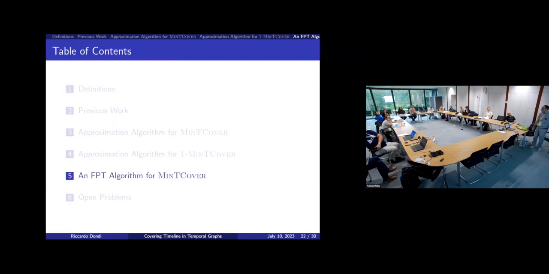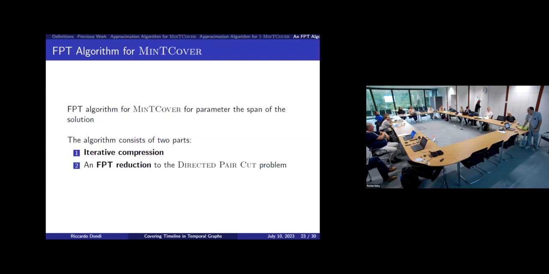So now I present this FPT algorithm for Minty cover, where the parameter is the span of the solution. They show that this works when we have 2 time steps, and we were able to show a general result on the general instance of Minty cover.